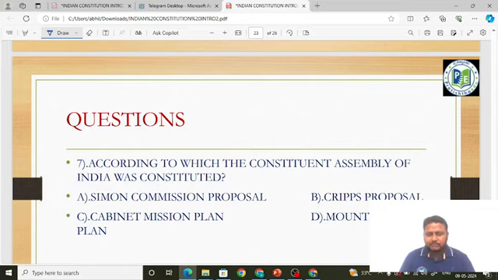that is, was formed. It was formed as per the Cabinet Mission Plan, which came in 1946, sent by Clement Attlee, and its president is who? Who is the president? Stafford Cripps? No. The president is Patrick Lawrence. A.V. Alexander was also a member. Richard Stafford Cripps is also a member, but the president was Patrick Lawrence. Okay, friends. Next question.